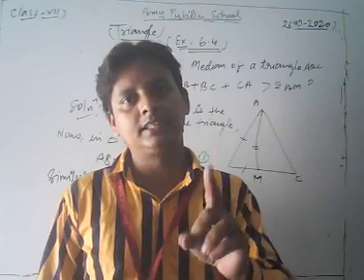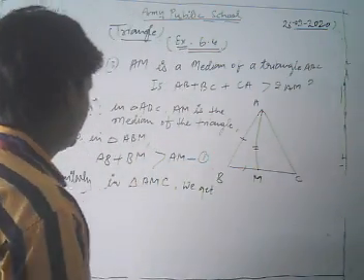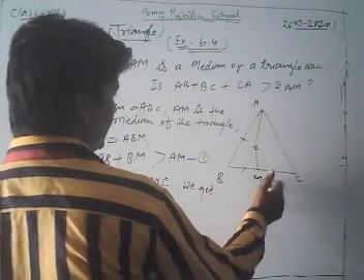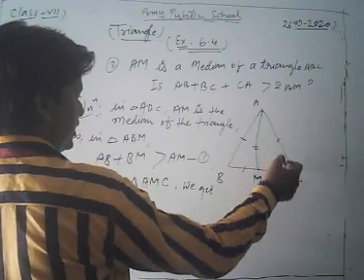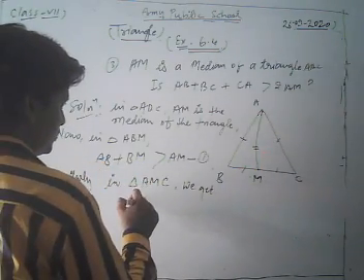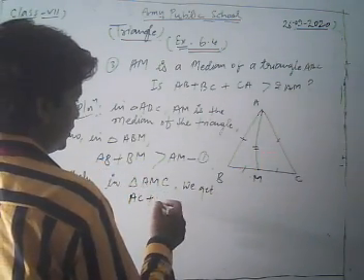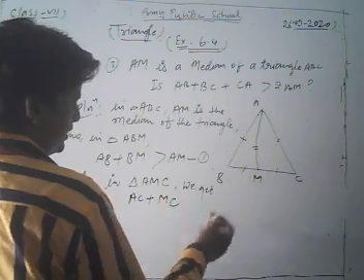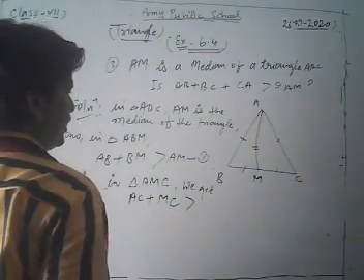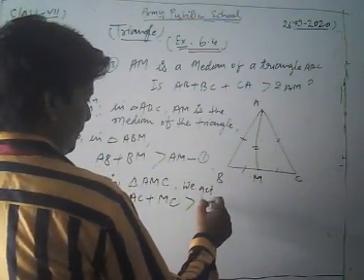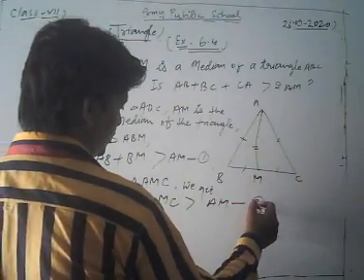Look, what do I get? In triangle AMC, we have AC plus CM, or you can say MC, is greater than AM. Take equation number 2.